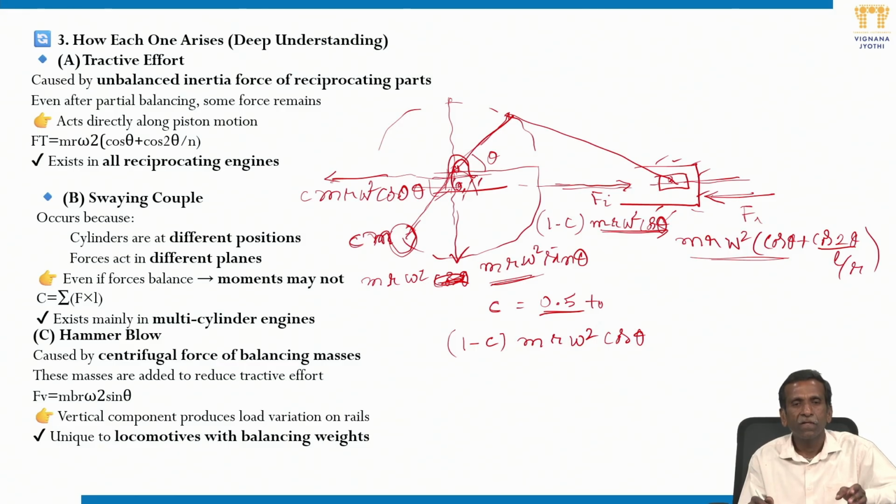So this F t, without attaching any balance mass, is the unbalanced inertia force, that is m r omega square (cos theta plus cos 2 theta by n). That leads to tractive effect.